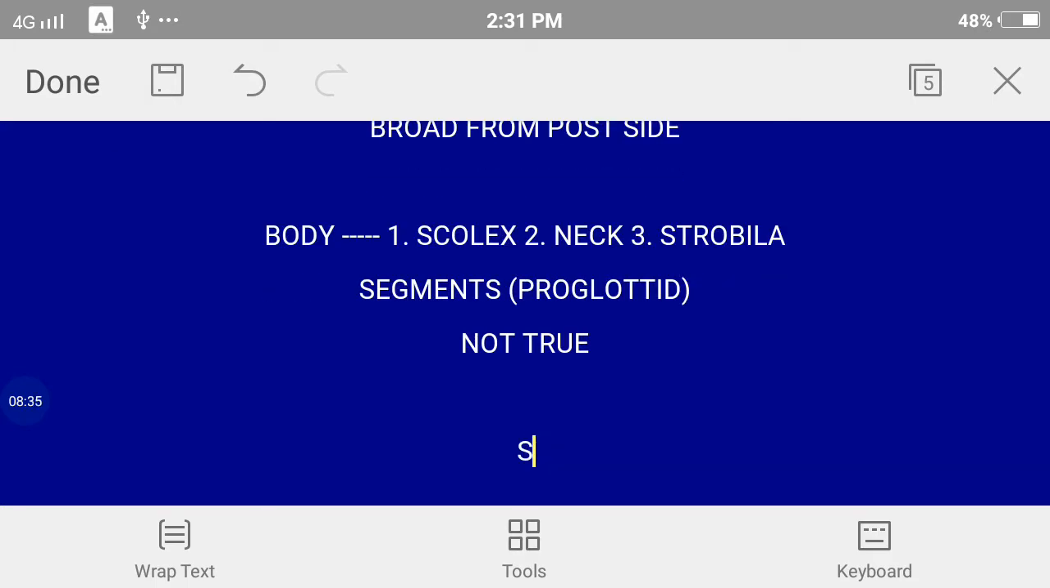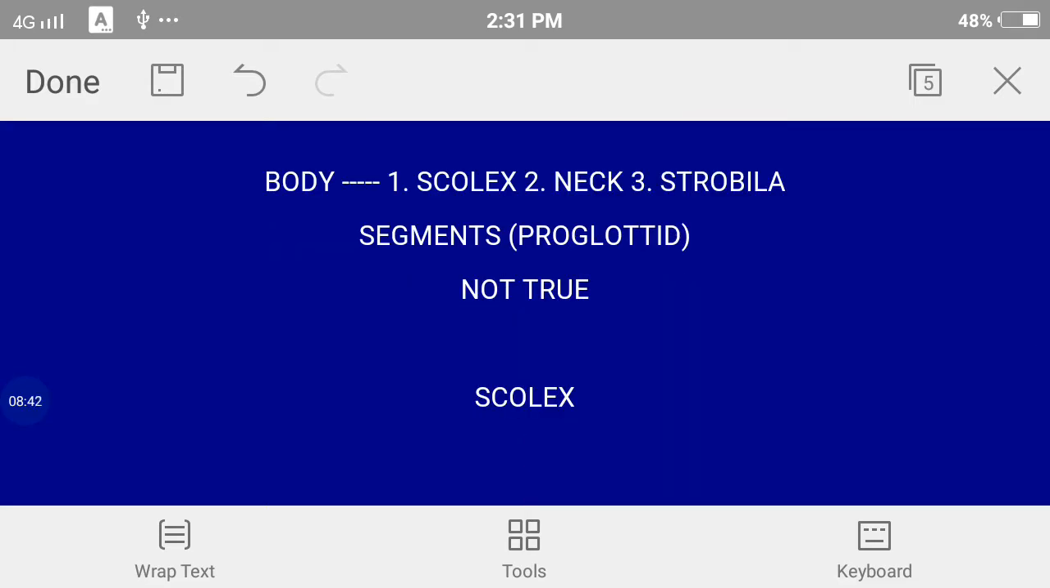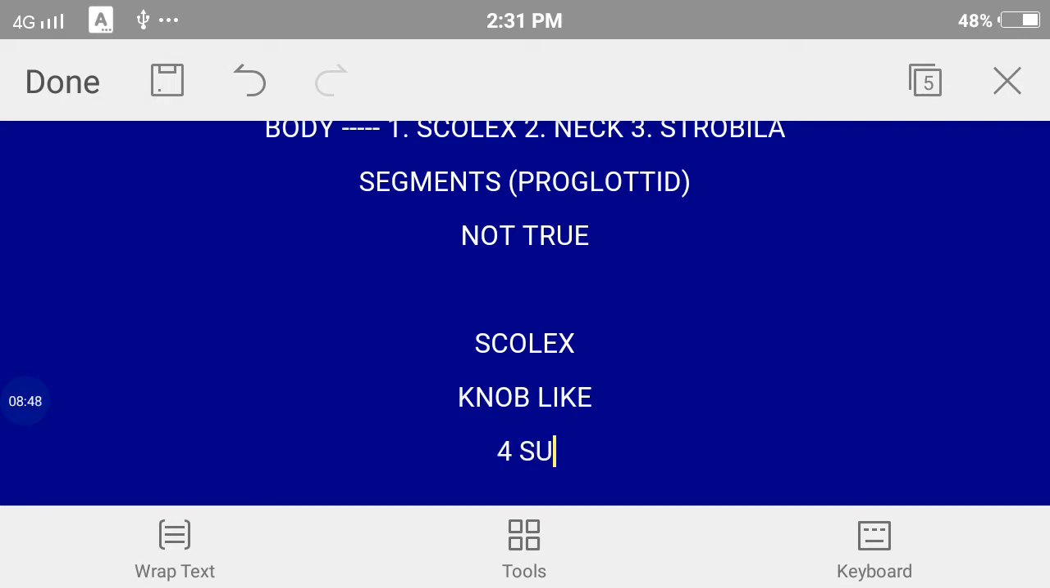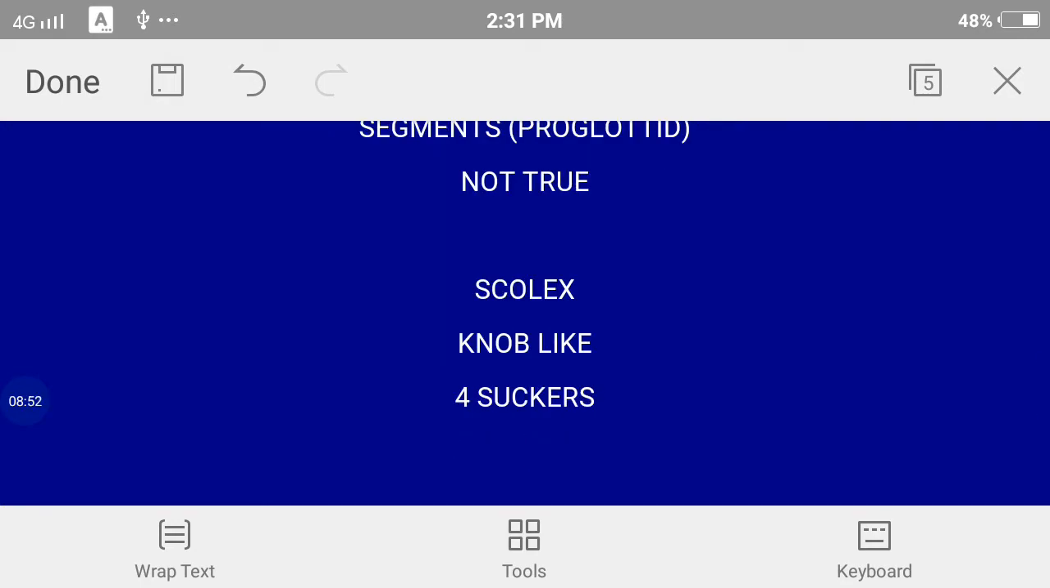Now something about the scolex. First of all, the scolex is a knob-like structure. It is round. It is having 4 suckers, and it is having hooks, and these hooks are present in 2 rows.